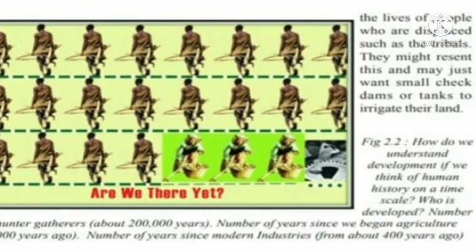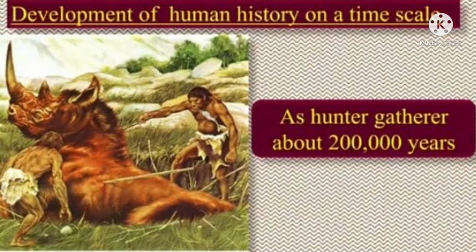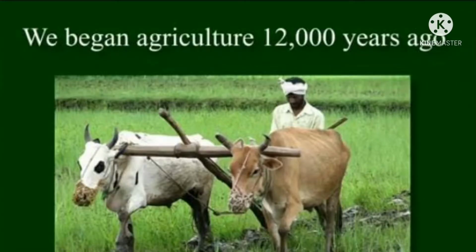Okay, see students, this is the picture of the development of human history on a time scale. We were first living as hunter-gatherers, about 2 lakh years ago. After that, we began agriculture 12,000 years ago.